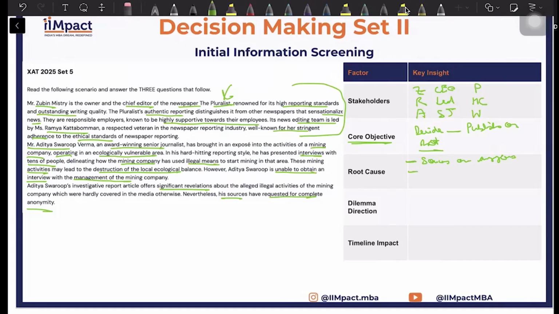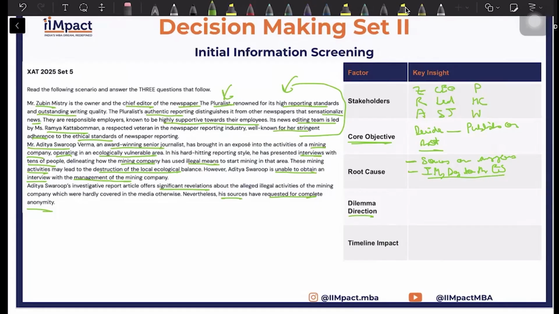I mean, you can always let go of this publication, don't publish it. The other reason is that illegal means damage to the ecosystem. So, as a newspaper which has high reporting standards, outstanding writing quality, authentic reporting, if this is true, this is something they must do because this is in the benefit of the overall ecosystem that they are part of.